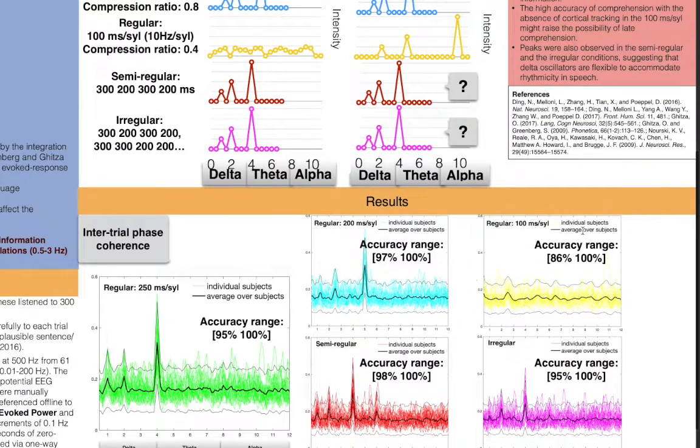And also we can see the high accuracy of comprehension in all conditions, even in my third condition here. So it raises the possibility of decoupled comprehension. And we also can observe the peaks in the semi-regular and the irregular conditions, which support that delta oscillations are flexible to accommodate rhythmicity in speech.